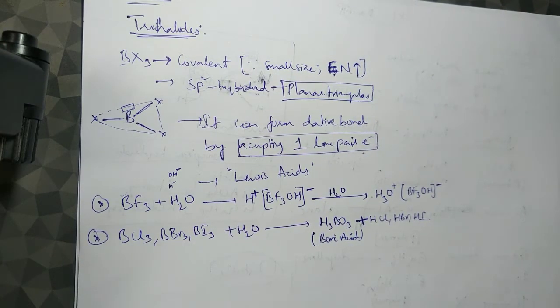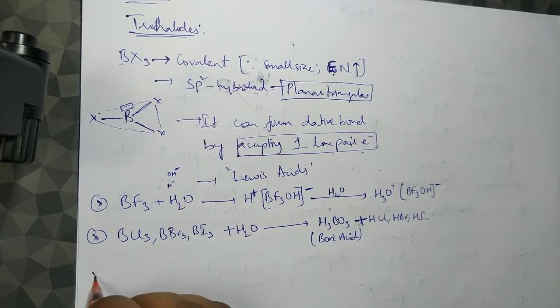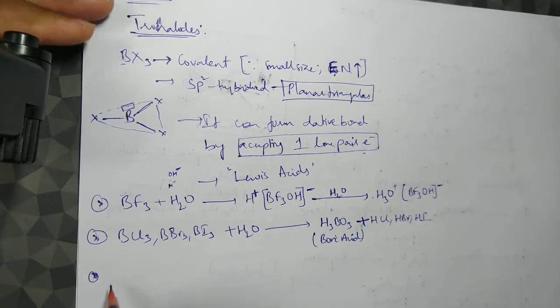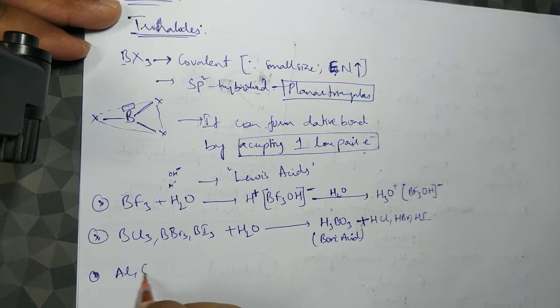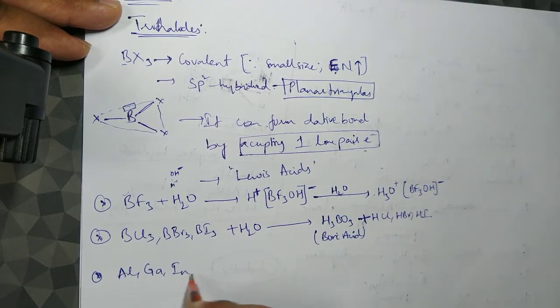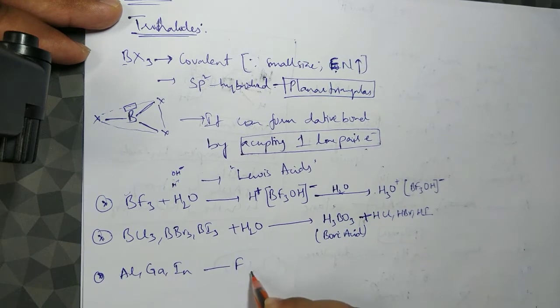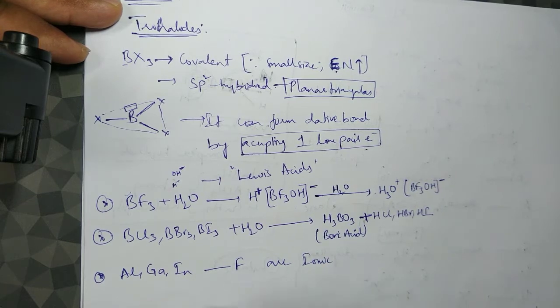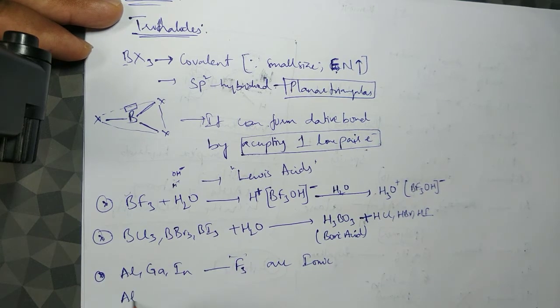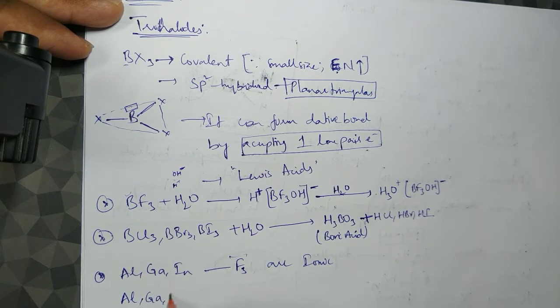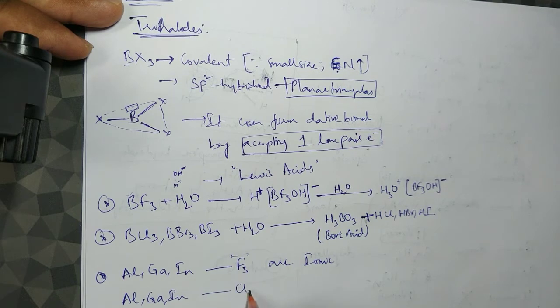When you talk about aluminum, gallium, indium, they form fluorides, and those fluorides are ionic in nature: AlF3, GaF3, InF3 are ionic. On the other hand, apart from fluorides, the chlorides, bromides, and iodides of aluminium, gallium, indium and thallium are relatively covalent in nature.